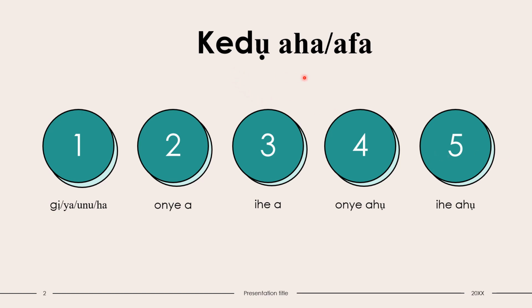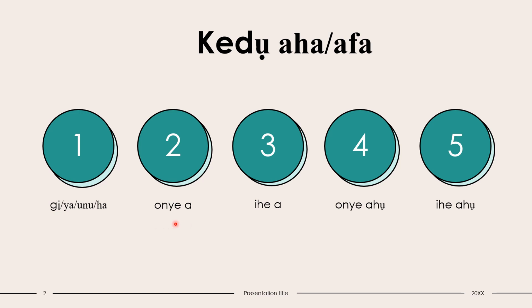Now, look at this, Kedu Aha or Afa. So you can use this phrase with all these other phrases here to form sentences. So this one is gi, meaning you. This one is ya, him or her. This one also means his, ya. This one is unu, you people. This one is ha, they.